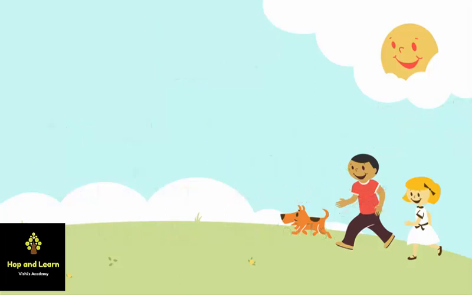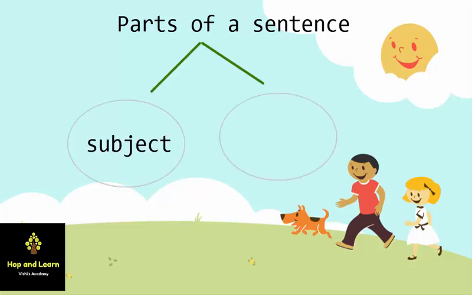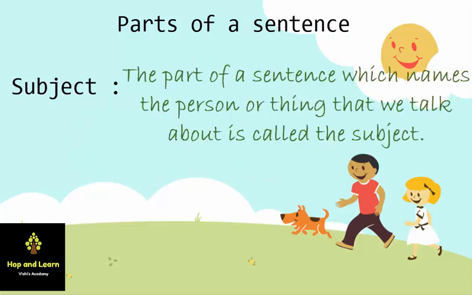Now if we talk about the parts of a sentence, a sentence has two parts, that is subject and predicate. So what is subject? Subject is the part of a sentence which names the person or thing that we talk about is called the subject.